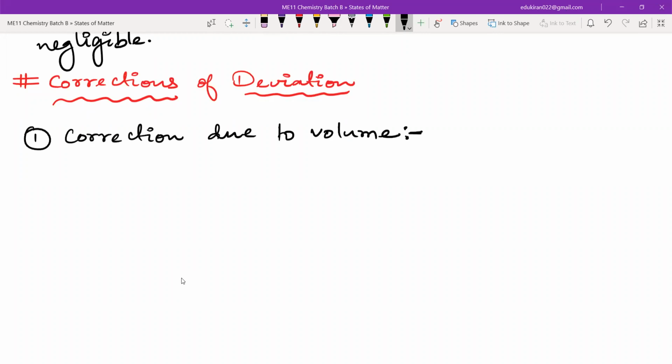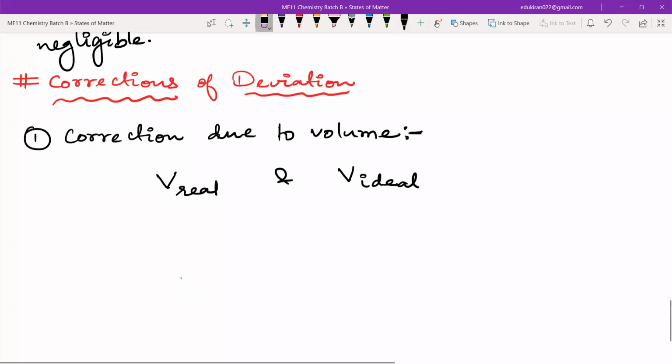Now, in correction due to volume, what do you think? We have two volumes, right? The V real and V ideal. Which is higher, real or ideal?